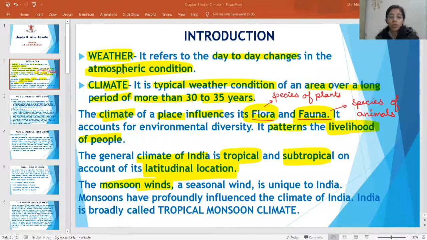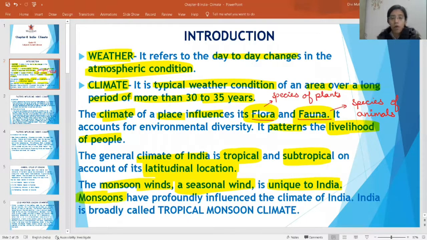So the monsoon winds are the seasonal winds. They are seasonal in nature. You know, in the month of June the monsoon starts. So these are seasonal winds. It is unique to India, very unique to India. So if anybody asks you what type of climate India has, then you will say monsoon type of climate.